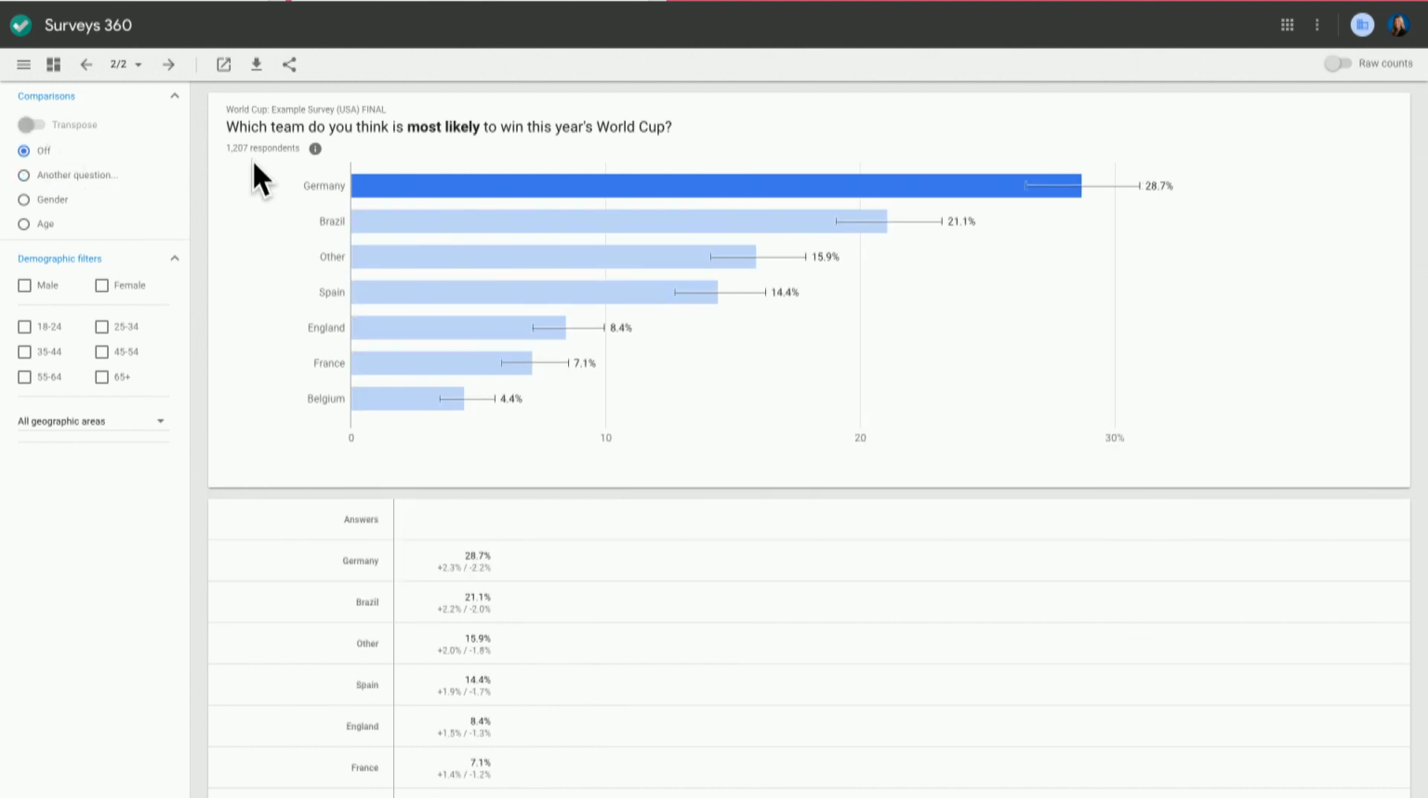However, if you would like to do any custom analysis, you can download the raw data by clicking this download icon up here, and we'll provide you with a full report in Excel for all of the information collected in your survey. This survey reporting interface is included for free in any survey that you run, so happy surveying!